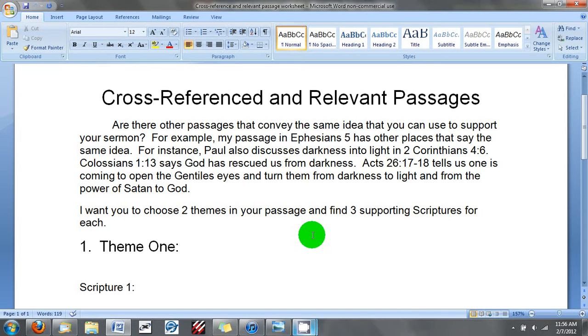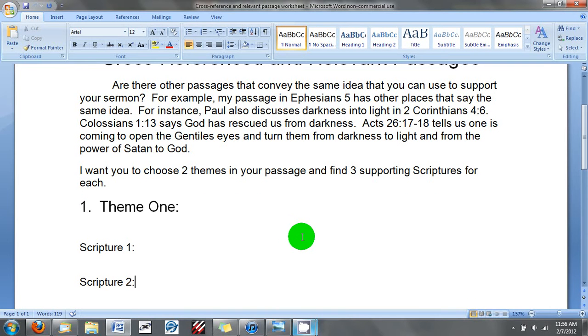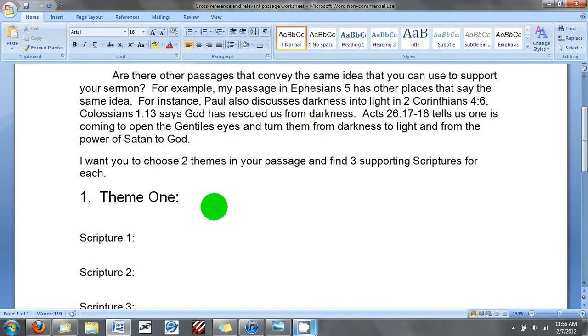Alright, now I'm going to show you how to do the cross-reference and relevant passage worksheet. This worksheet's going to be pretty easy to do. First thing you're going to do is pick out a verse in your passage that has a really good theme in it. Like for Mayan, remember we talked about it discusses you need to leave darkness and enter light. So that's the theme. Now, for my passage, other passages that also contain that same theme are 2 Corinthians 4:6, Colossians 1:13, and Acts 26:17-18, all discuss leaving darkness, being rescued from darkness, and entering light.